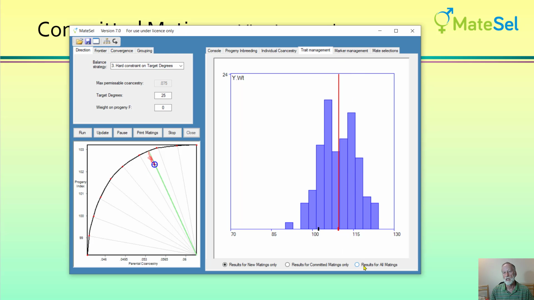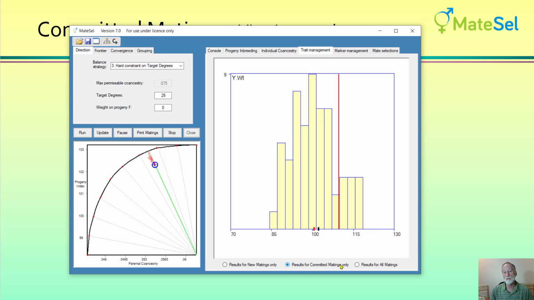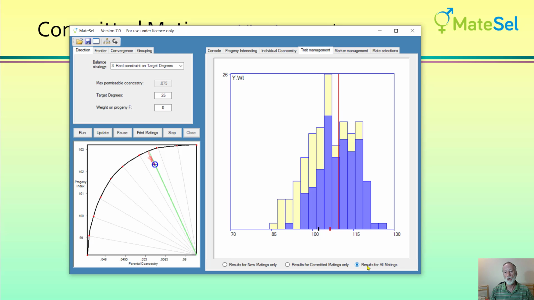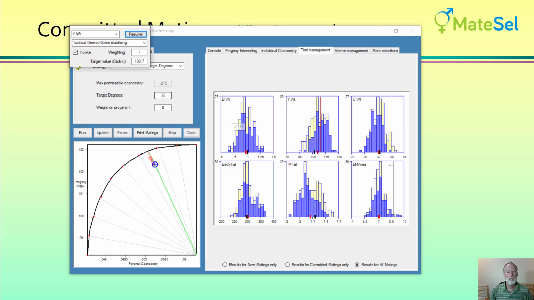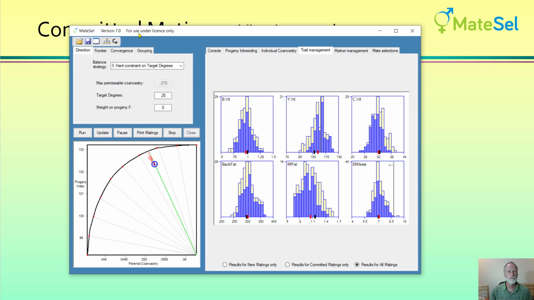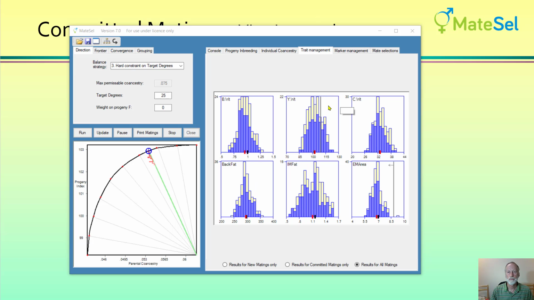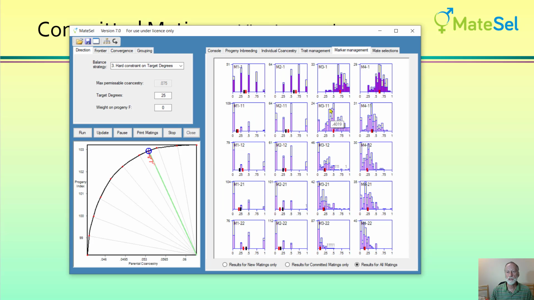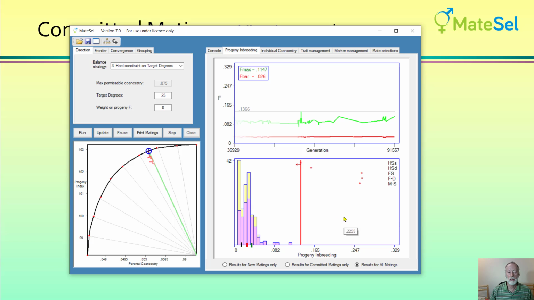Here it is here. But if you were to view it for, of course, committed matings or for all matings, it would look as though we haven't met our target. So just be aware of that one. Okay, I'll uninvoke that. And we can see we have the same features for markers, where we can see committed or new matings alone. And with progeny inbreeding, it's the same again.